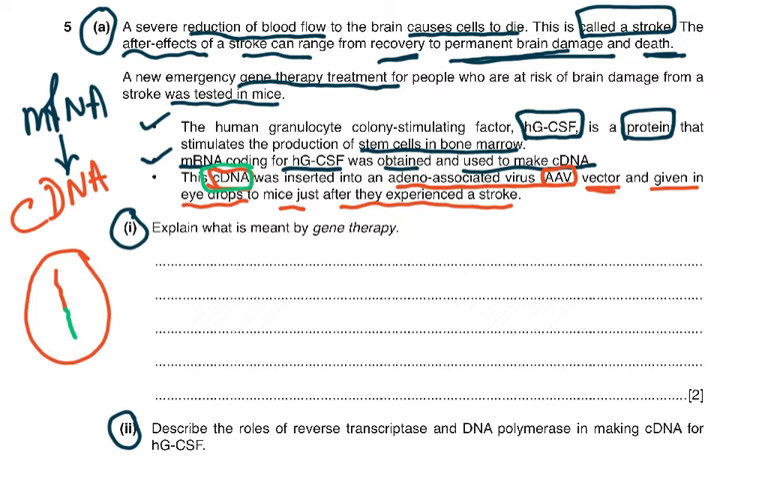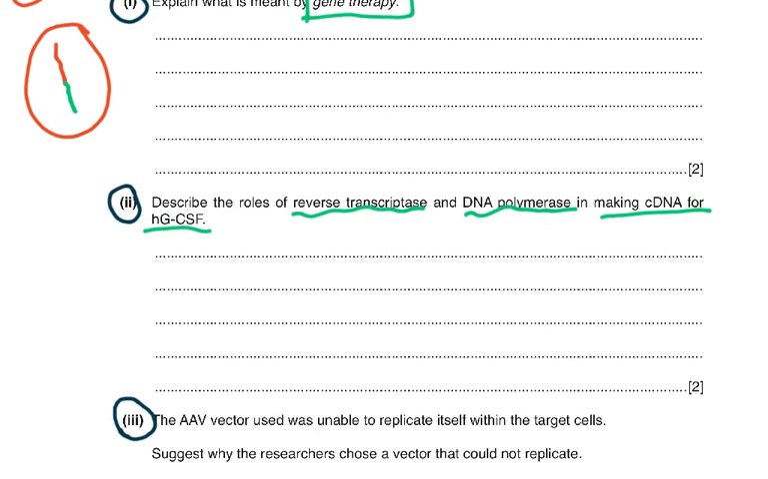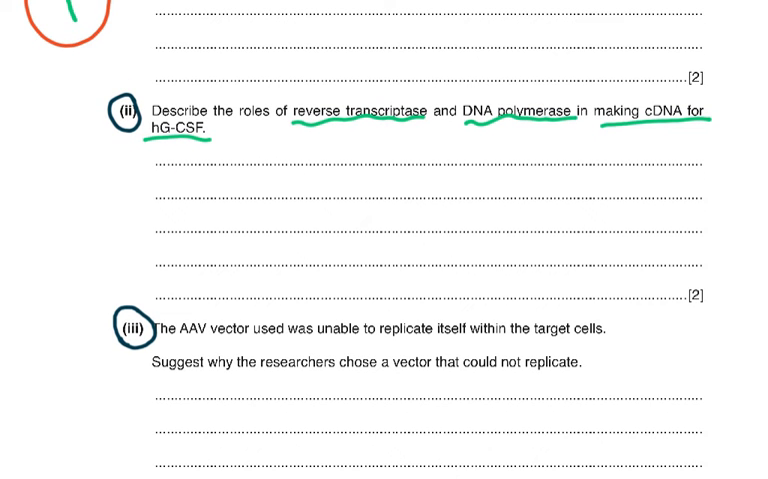Now, first of all, we've understood the question. Now let's look at what we are going to answer. What is meant by gene therapy? So this is a direct question. And then it says, describe the role of reverse transcriptase and DNA polymerase in making cDNA for AGCSF. Again, a very direct question. And then it says the AAV vector used was unable to replicate itself within the target cells. Suggest why the researchers chose a vector that could not replicate. So we have to read the whole question and then we start answering it.